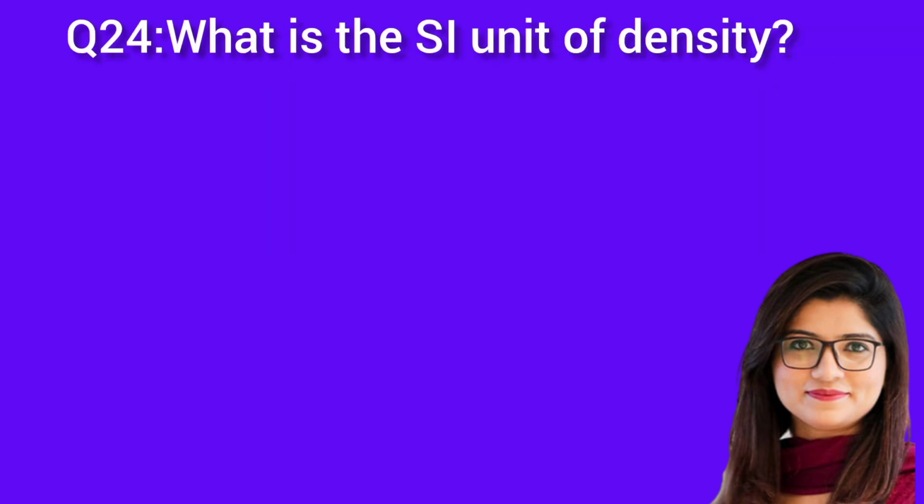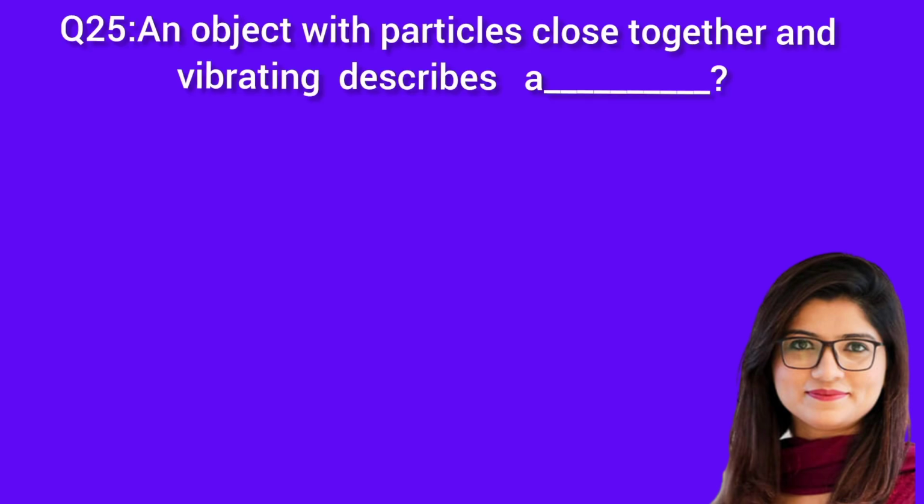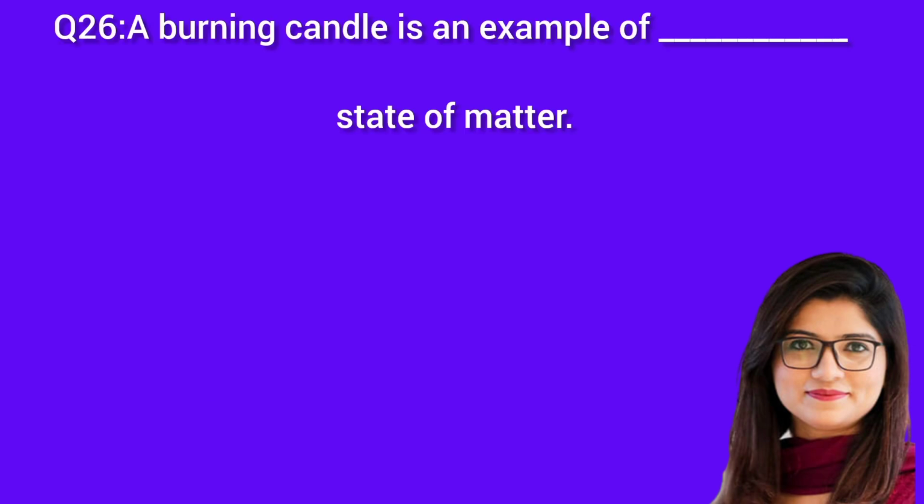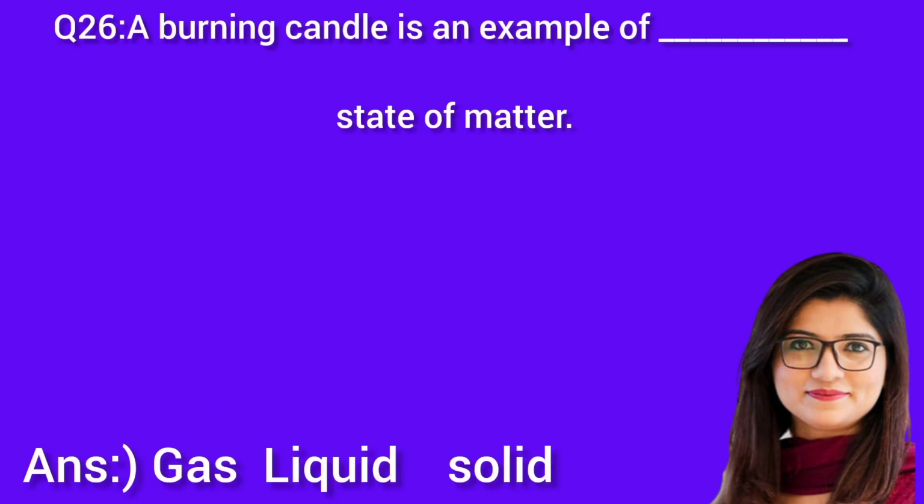Question 24. What is the SI unit of density? Answer: kg, kilogram per liter. Question 25. An object with particles close together and vibrating describes a ___. Answer: solid. Question 26. A burning candle is an example of ___ state of matter. Answer: gas, liquid, solid.